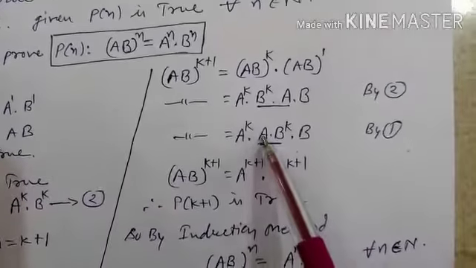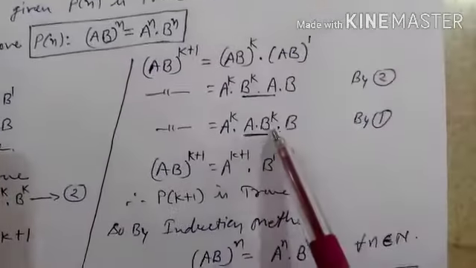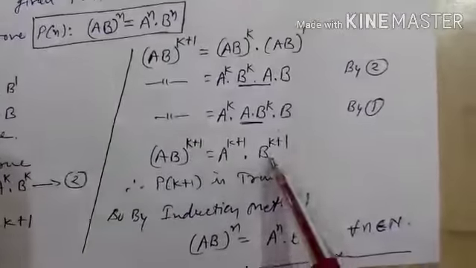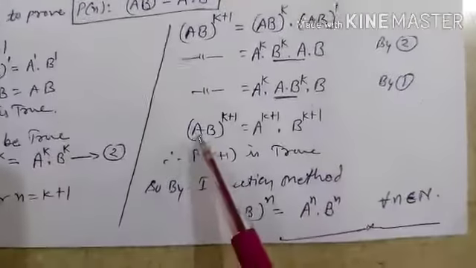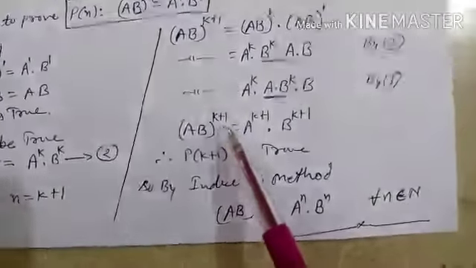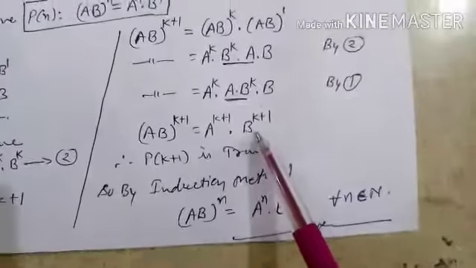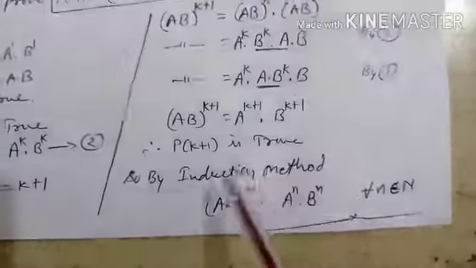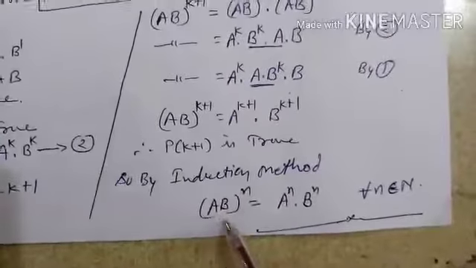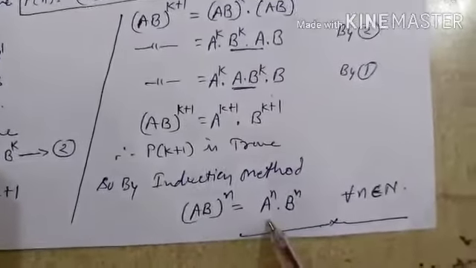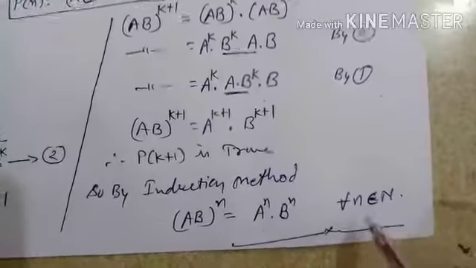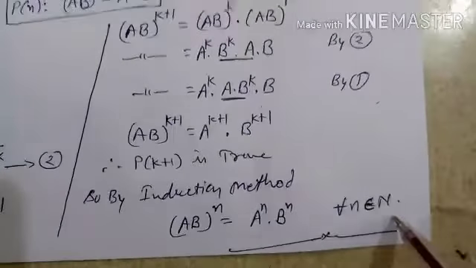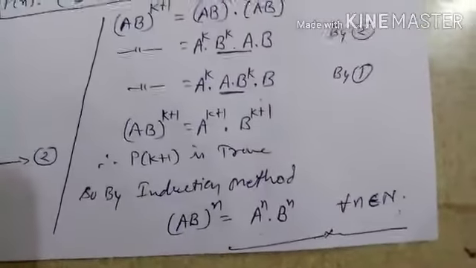Now A^K into A, it means A^(K+1), and B^K into B, it means B^(K+1). So (AB)^(K+1) is A^(K+1) into B^(K+1). So therefore PK plus 1 is true. So by induction method, (AB)^n is A^n into B^n, for all n belongs to capital N. Capital N means natural numbers.